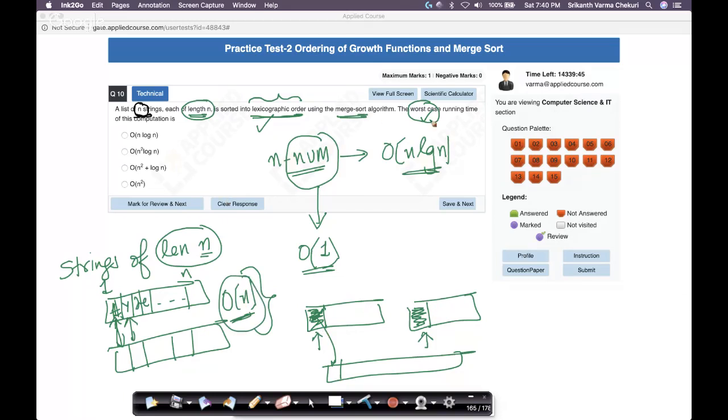Now your total complexity becomes order of n into n log n, so it becomes n squared log n. This is a very interesting question. It's a tricky one. You have to be careful and understand that comparing two strings of length n takes order of n, and that numbers we compared in order of one time. We never mentioned this explicitly when we learned merge sort. So this is a very interesting and slightly tricky question.